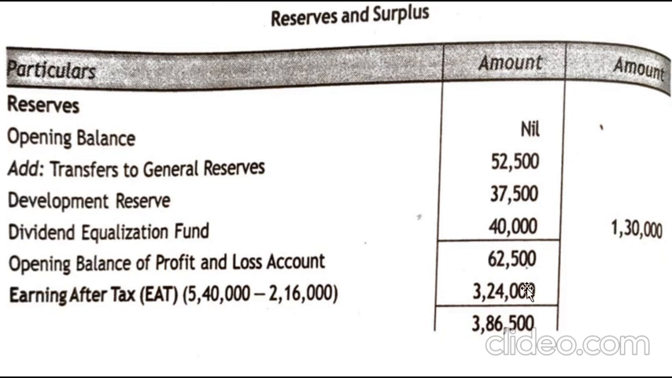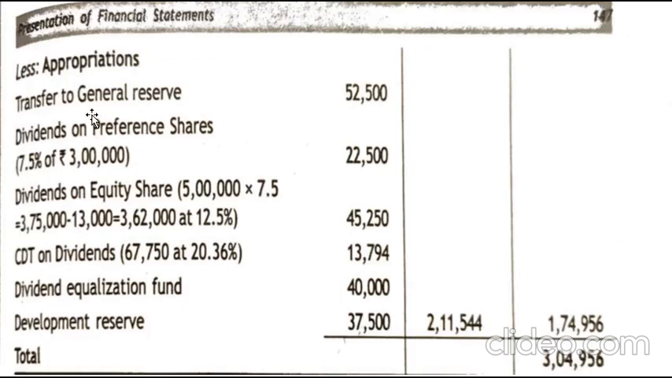So the total earnings you have now is 62,500 profit for the previous year plus the current year's profit after deducting your provision for taxation. You have at present 3,86,500. From this 3,86,500 we will be deducting the appropriations mentioned here, continuation of the problem: less appropriations transferred to general